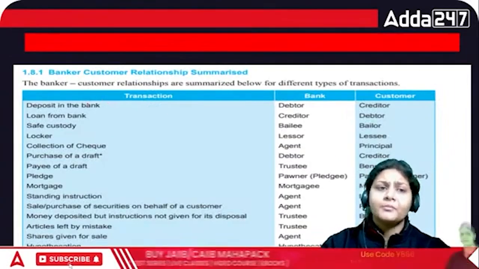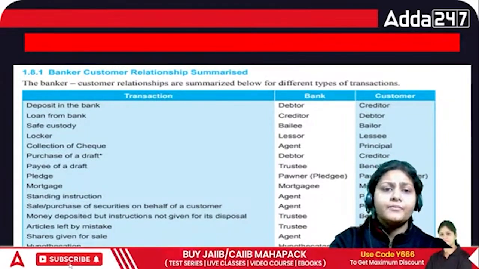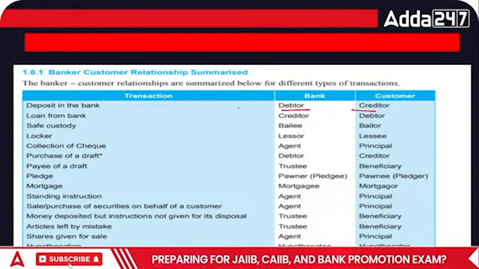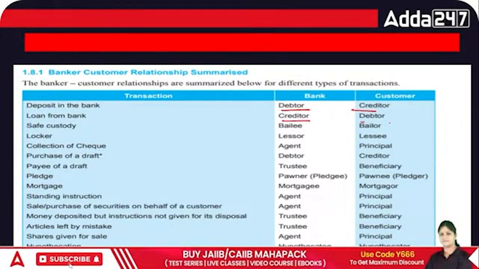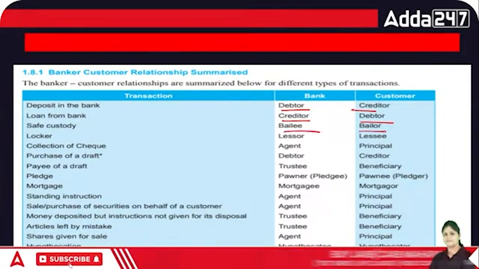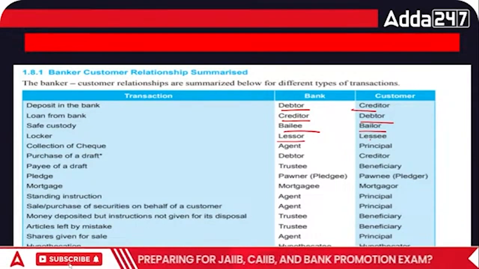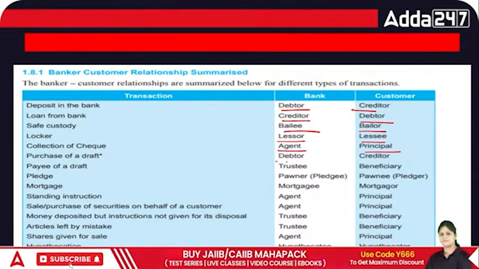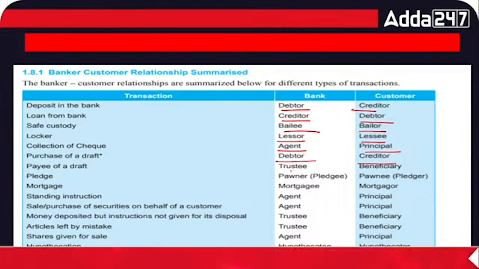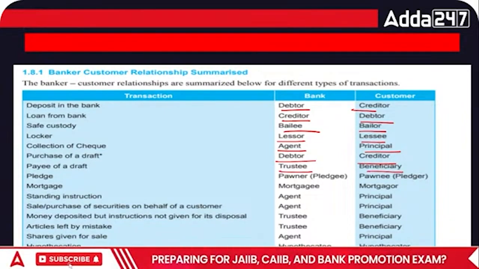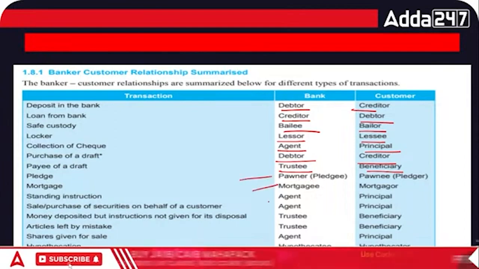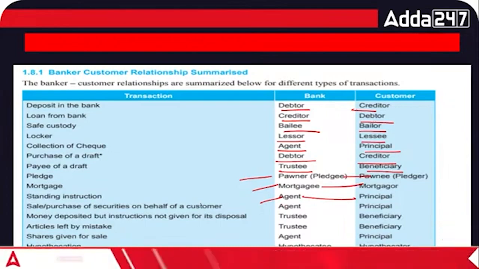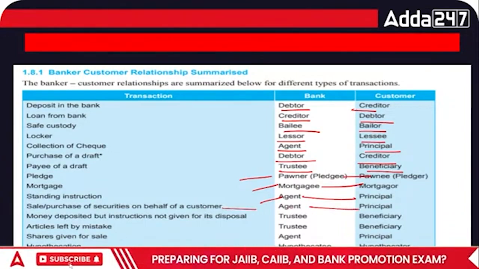So this picture, please remember, is about the deposit in the bank, that means debtor and creditor. In the case of loan from the bank, creditor and debtor. Safe custody, bailee and bailer. In the case of locker, lessor and lessee. Collection of check, agent and principal. Purchase of draft, debtor and creditor. In the case of payee of the draft, trustee and beneficiary. In case of pledge, mortgage, standing instruction, agent and principal, mortgagee and mortgagor. Then in case of sale and purchase of security, again agent and principal.